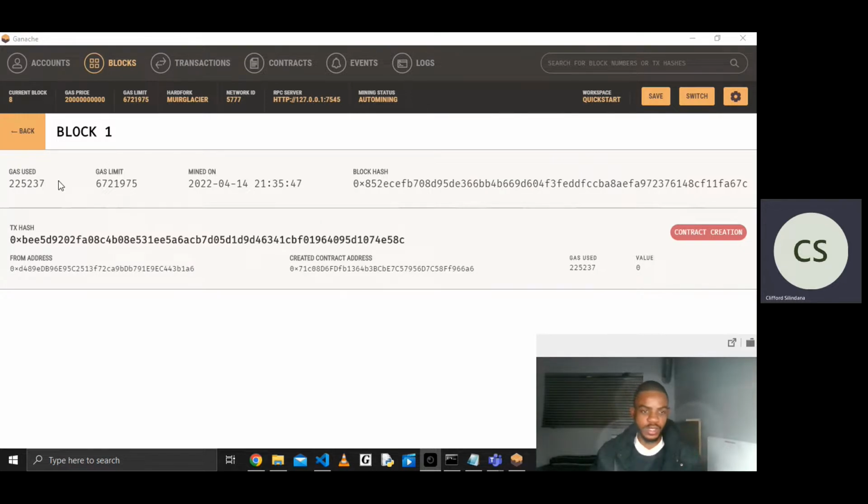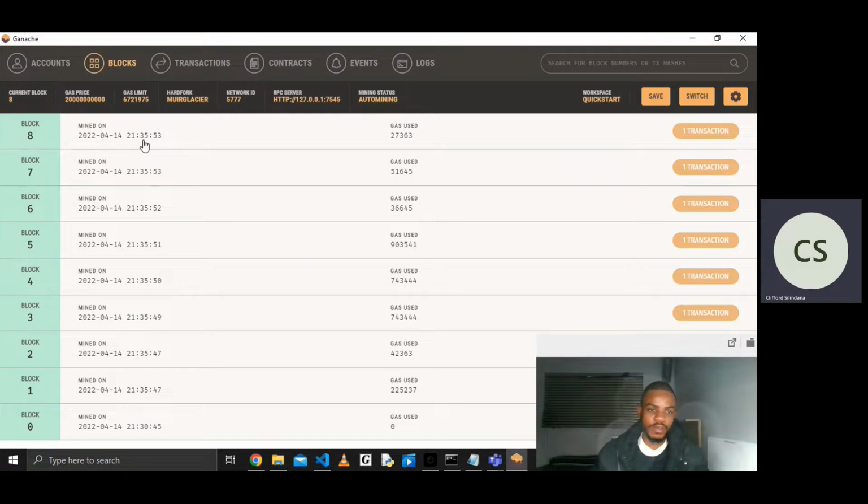So this is the gas used here. It's basically giving us different information about our transaction. And then we're having 8 of them, because it's interesting how we're having 8 of them, yet we're deploying only 4 contracts. But that's because a contract is really like a class, and a class has a constructor function.